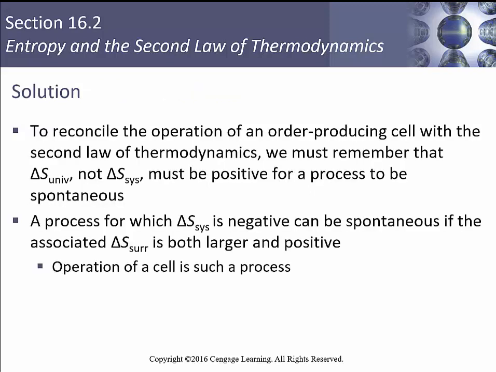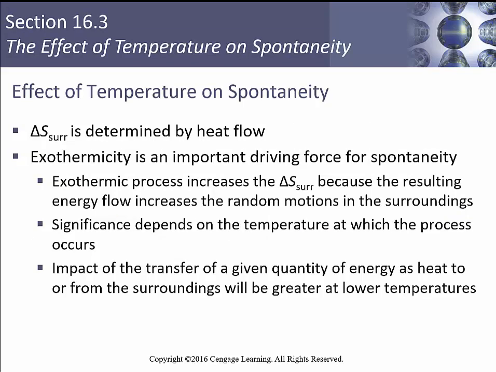So our solution to reconcile the operation of an order-producing cell with the second law of thermodynamics: we must remember that delta S of the universe, not the system, must be positive for processes to be spontaneous. A process for which delta S of the system is negative can be spontaneous if the associated change in the surroundings is both larger and positive, right? And the operation of a cell is just such a process.